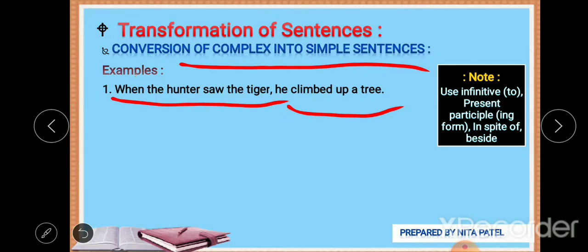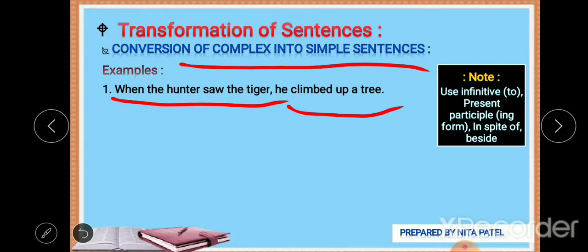When the hunter saw the tiger, he climbed up a tree. So we can say that, as in the earlier example, the ing form is used. We can also use that. On seeing the tiger, the hunter climbed up a tree.